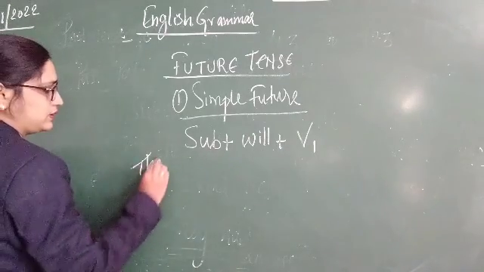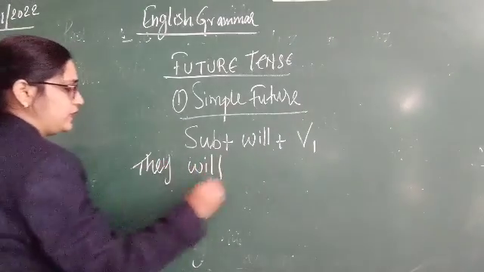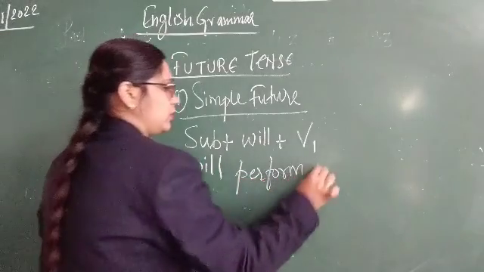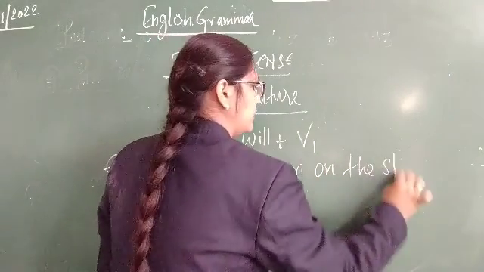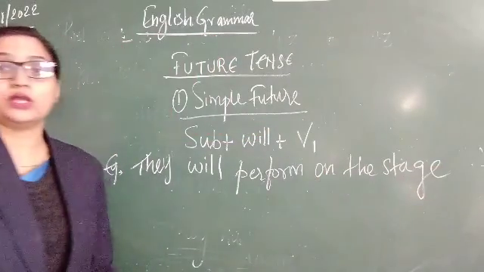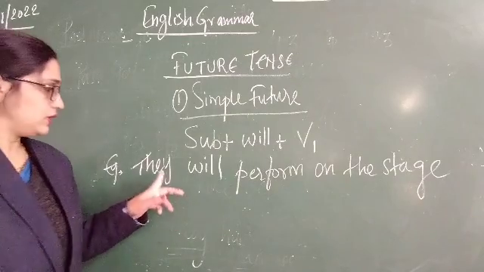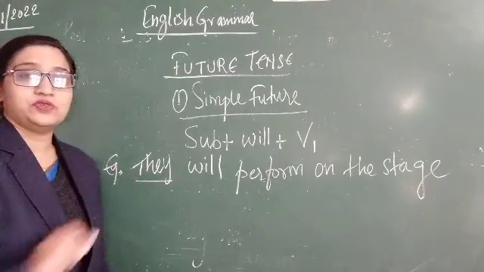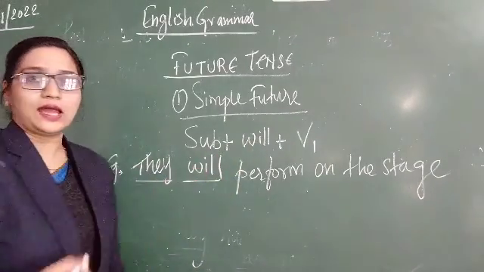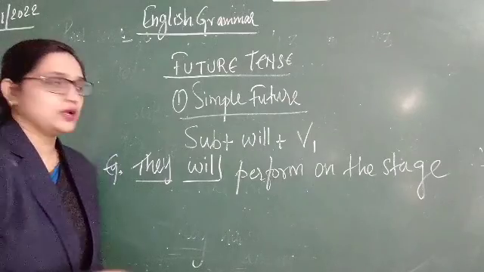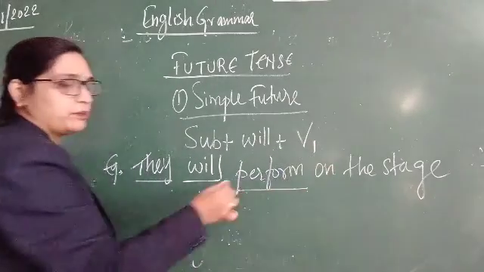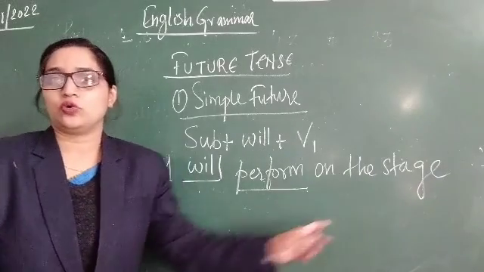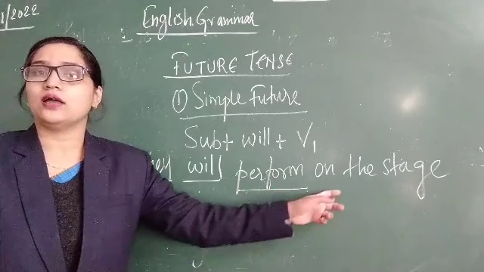Example, they will perform on the stage. Okay, example is they will perform on the stage. They is subject here, will the helping verb that we are using in future, then verb first form. Perform is the first form of the verb, on the stage. Okay, they will perform on the stage.